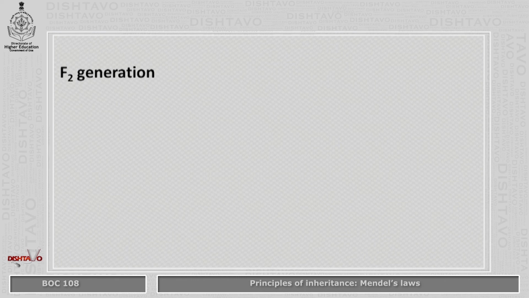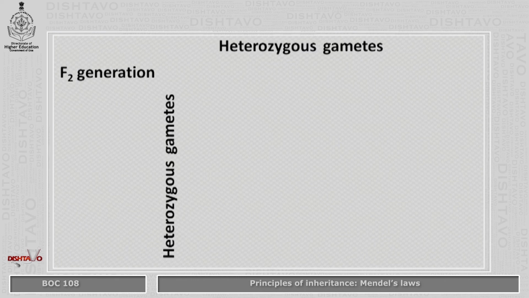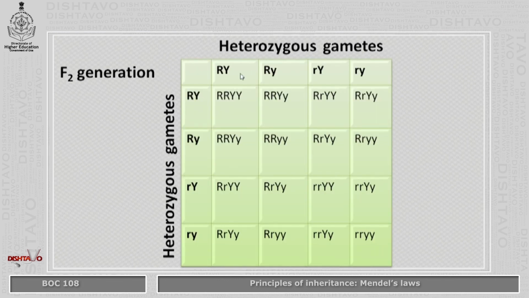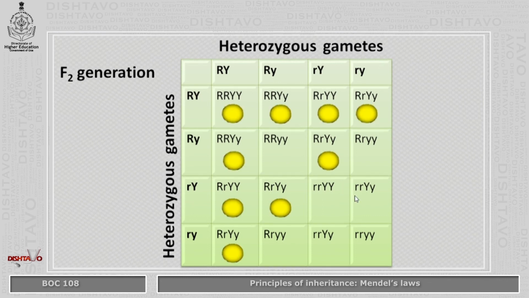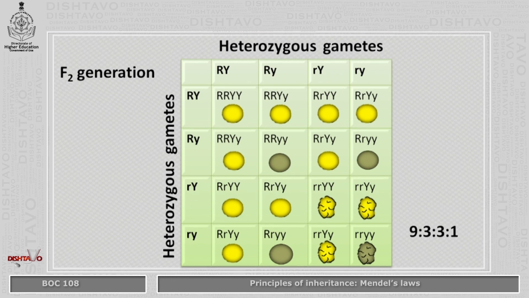When selfing was continued in the F2 generation, between the heterozygous gametes of one parent and the heterozygous gametes of another parent, they are represented here in the horizontal row and vertical column. Mendel found that there were 9 round and yellow colored seeds, 3 round and green colored seeds, 3 wrinkled and yellow colored seeds and only 1 green and wrinkled colored seed, which was coming to the ratio